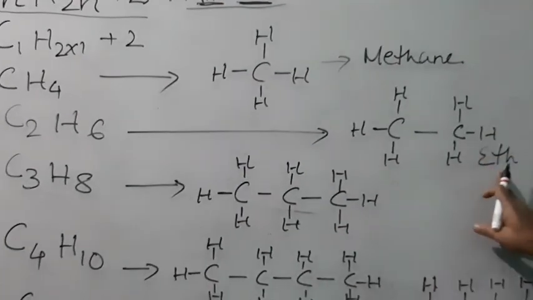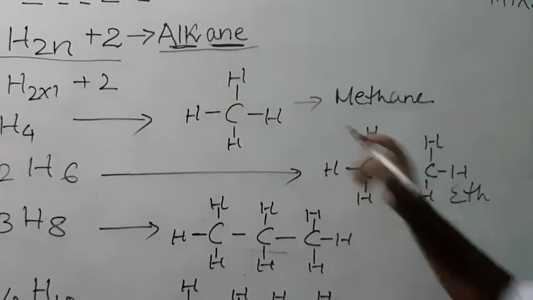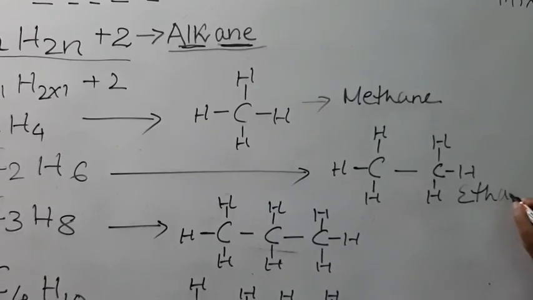So the word root is eth, the suffix is ane: ethane.